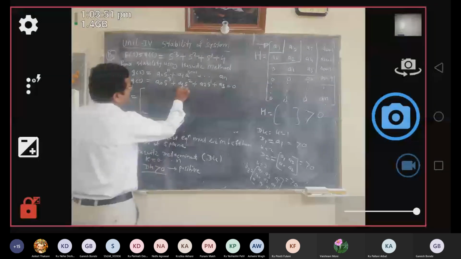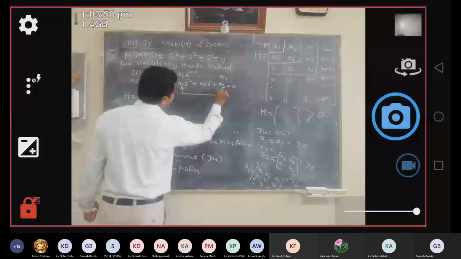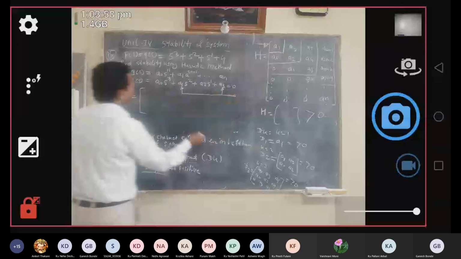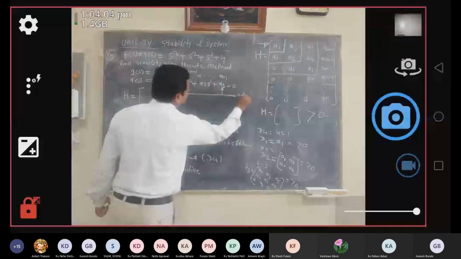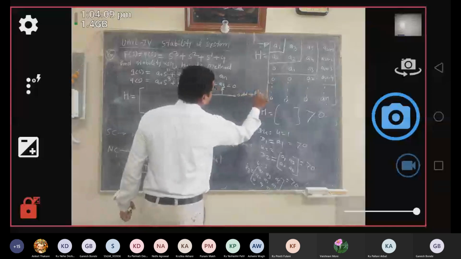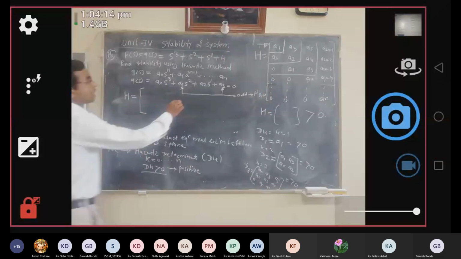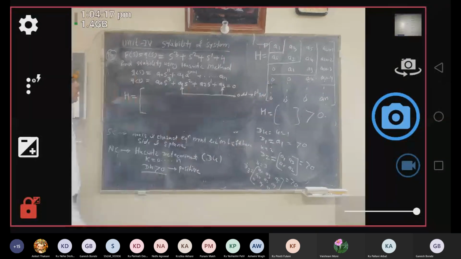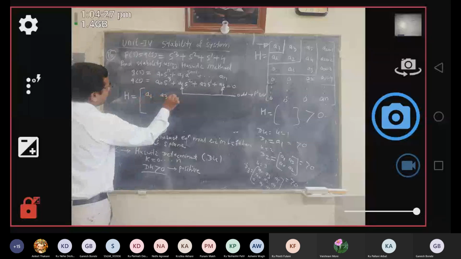Always in the Hurwitz's determinant we require the odd terms. And which are the odd coefficient terms in your characteristic equation? A1, A3. Okay, so odd terms correspond to first row in Hurwitz's determinant. Okay, so these are your elements of first row, A1 और A3 दो ही मिलेंगे. नेक्स्ट आएगा तो 5 रहेगा, तो फिफ्थ टर्म इज 0. तो therefore यहाँ पर मैं इन जनरल लिखता हूँ A1, A3, A5.